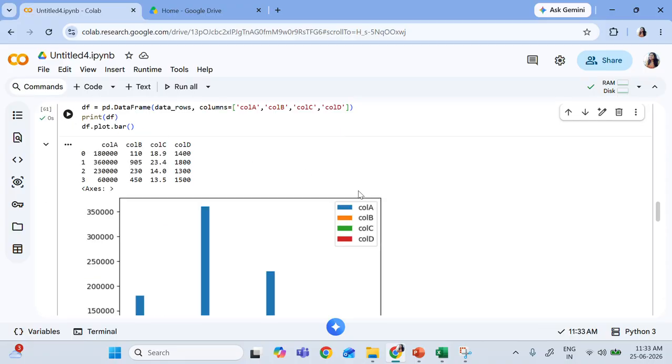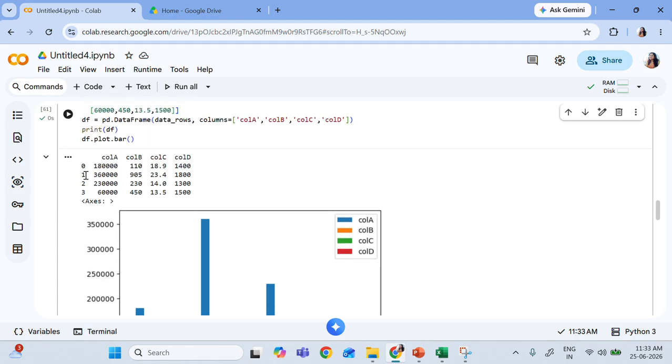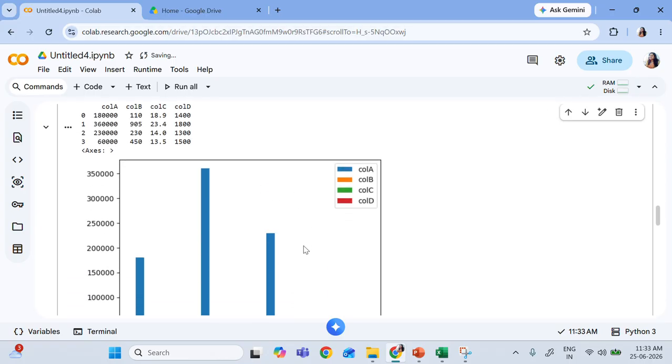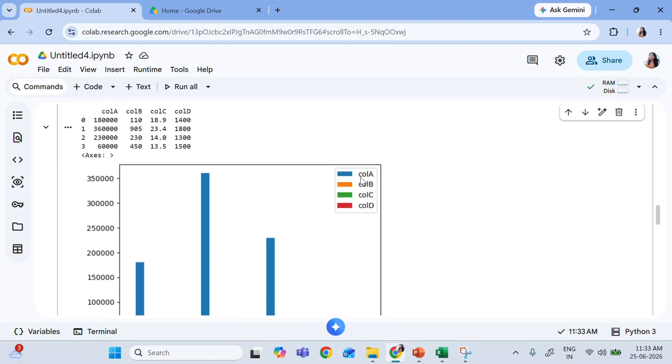Okay, so if you want to see the bar chart for this, you see only some column A. The first values, these high values belong to column A. These values belong to columns B, C and D. So only column A is dominating in this chart. Do you realize? B, C and D you can see nowhere. Yeah, you can see some glimpses of B somewhere here, like red, but otherwise you cannot see them.